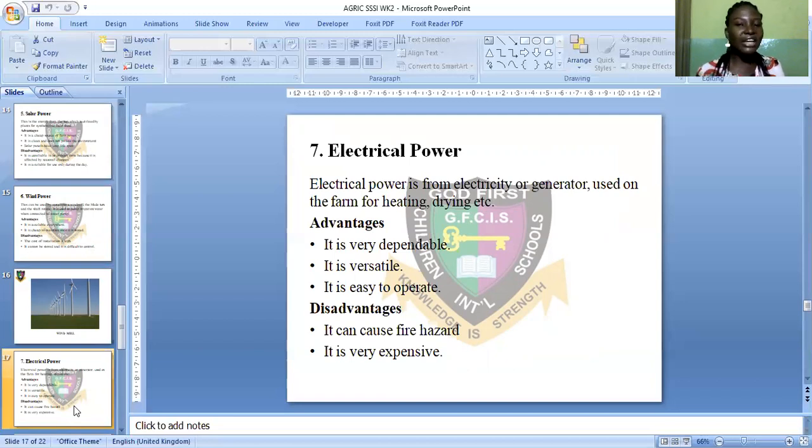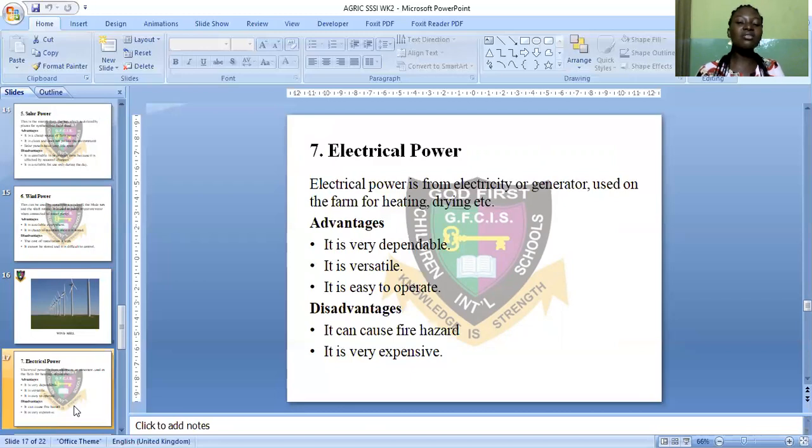At least I can depend on my generator. So electrical power is dependable. Also, it is versatile. That is, it can be used for various purposes. Fine, I can use electricity for heating at a point, and I can as well be drying my grains. So it is versatile. It can be used for different purposes, and it is easy to operate. Once you have the manual, it is very easy to operate.